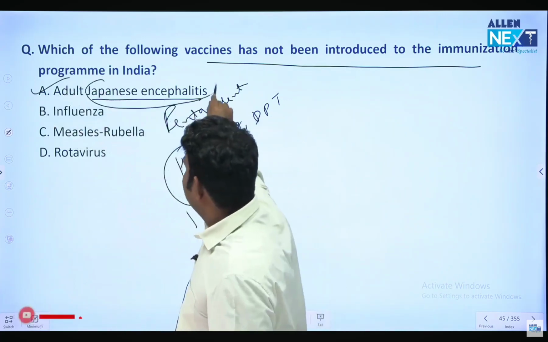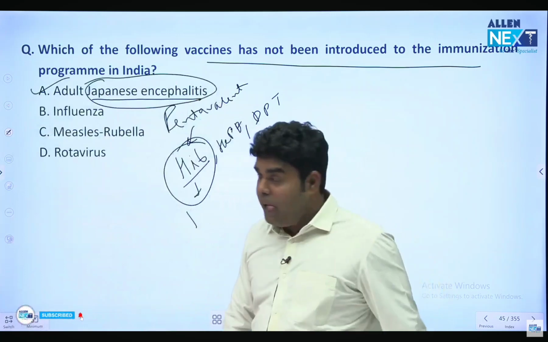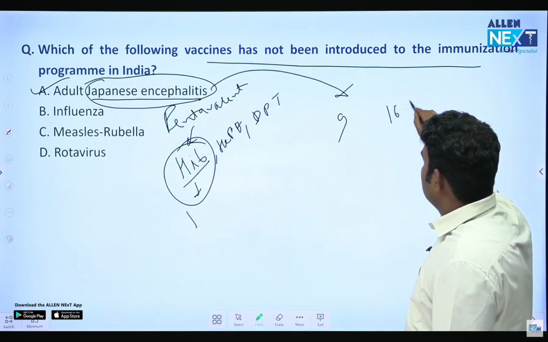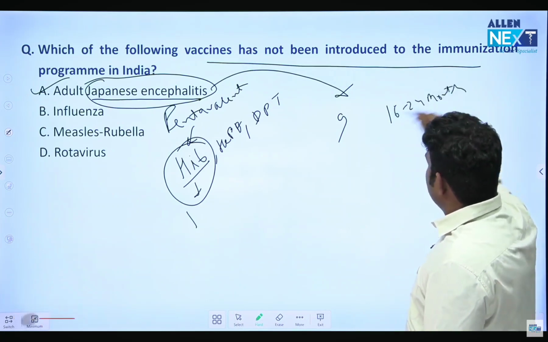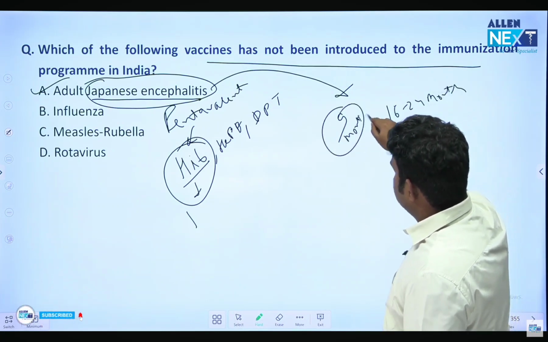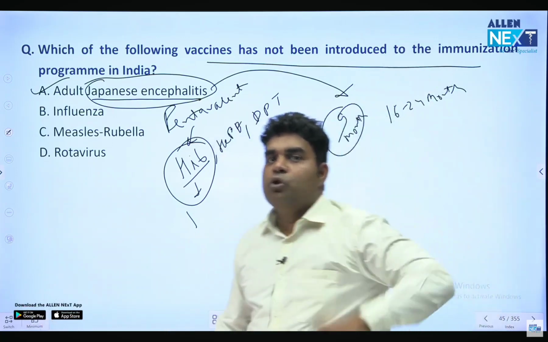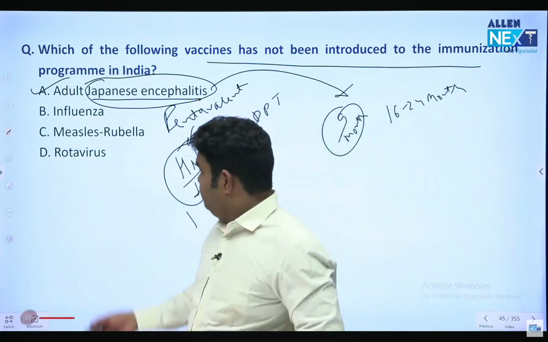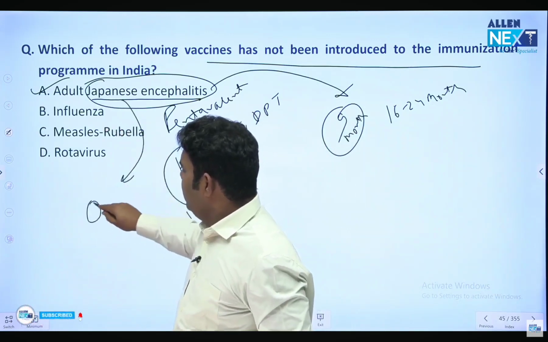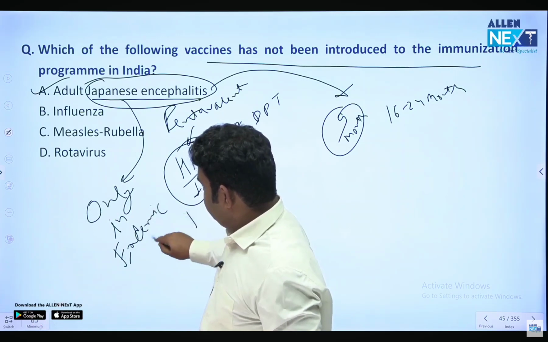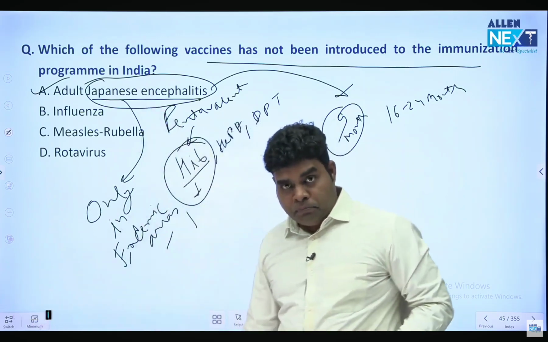JE is there, but JE is not for adults. We give JE at 9 months and 16 to 24 months. 2 doses we give. But in case of an endemic area like Gorakhpur district of UP, JE can be given to adults. So adult JE only in endemic areas, not nationwide. Okay, that's why the correct answer will be A.